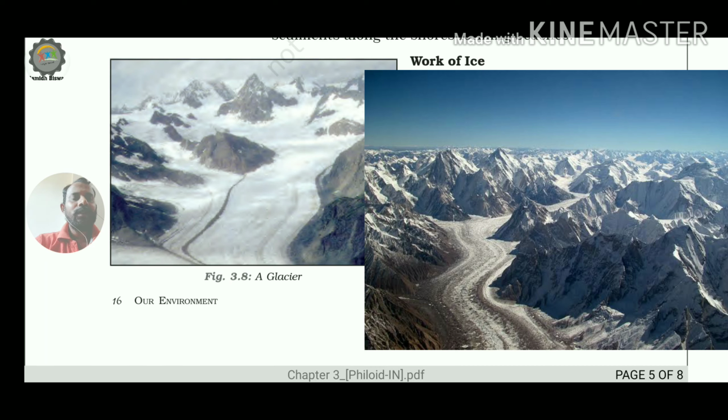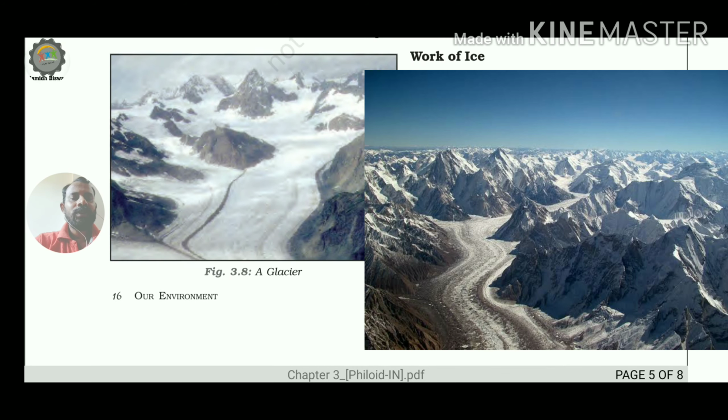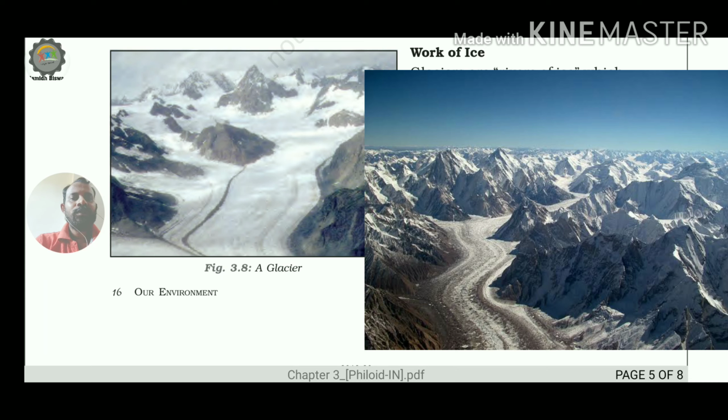While knowing the speciality of glacial work, we will also see how far they are different from the river. The speciality of the glacier is that it is not forceful, it is almost in the frozen condition, and due to the frozen condition, it can create huge bulldozing power and extract huge pressure on the earth surface.